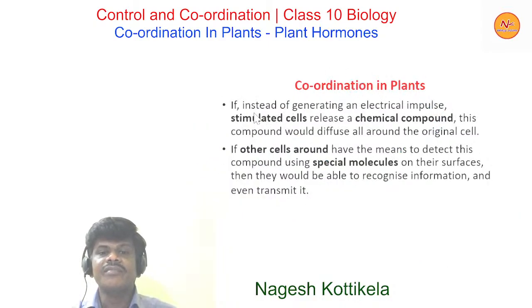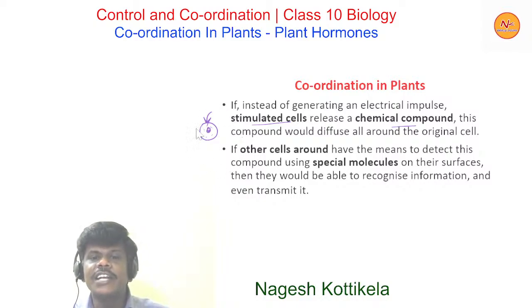If instead of generating an electrical impulse, stimulated cells release a chemical compound, this compound would diffuse all around the original cell. Let's suppose this is a cell, and now it is stimulated.